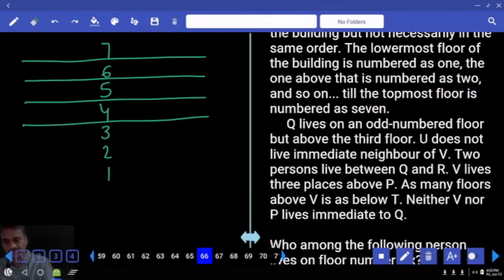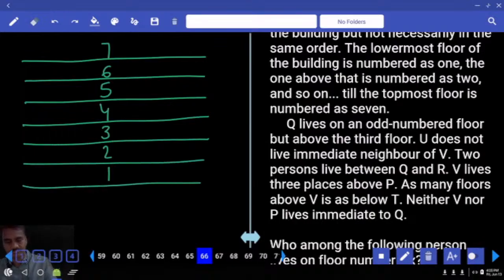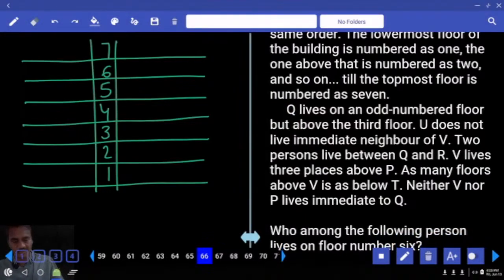Then coming to condition number 1. First one, Q lives in an odd number floor, but above the third floor. Q can be either on the 5th floor or on the 7th floor. How many possibilities? 2 possibilities. And U does not live immediate to V. U and V are not adjacent to each other. And 2 persons live between Q and R. Now in between Q and R, there are exactly 2 people.